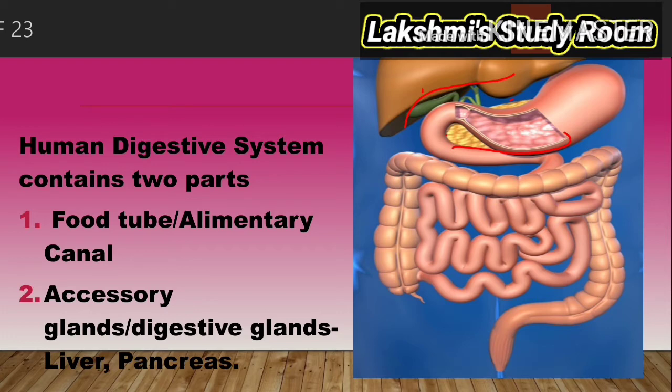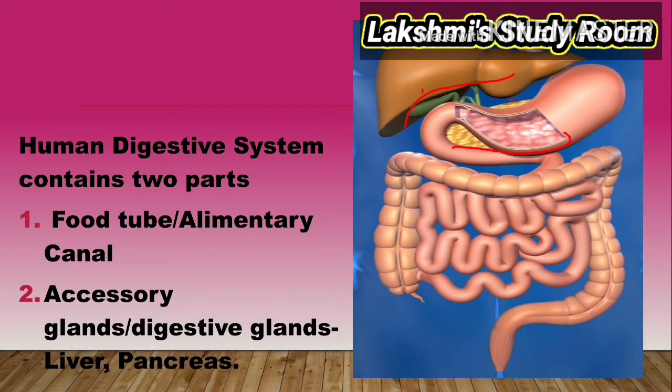Then what is digestion? In the process of digestion, large complex molecules like carbohydrates, proteins, and lipids are broken down into simple molecules with the help of enzymes and absorbed into the body. This is called digestion. The alimentary canal is basically a long tube. It starts from our mouth and extends up to the anus.